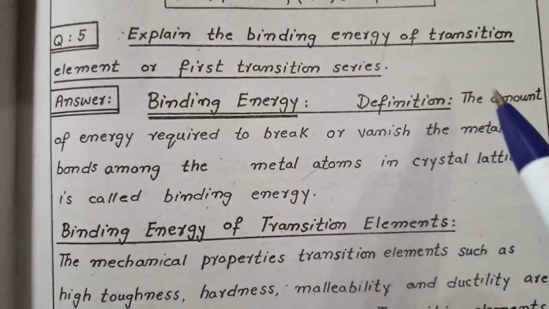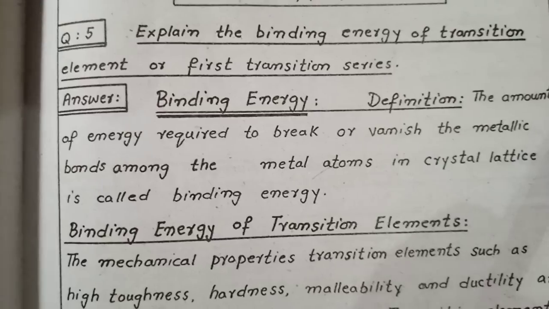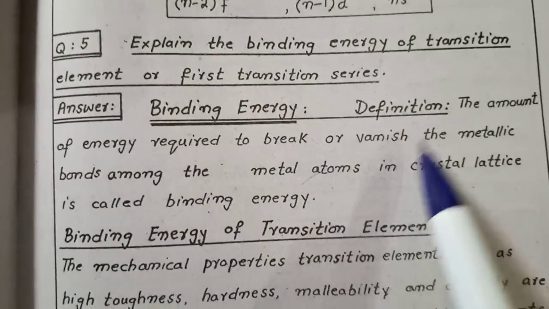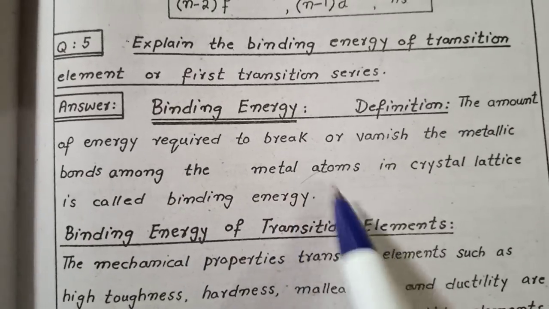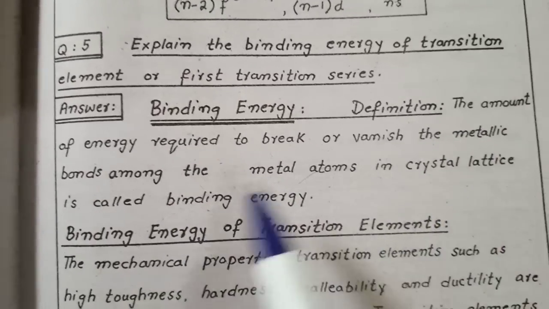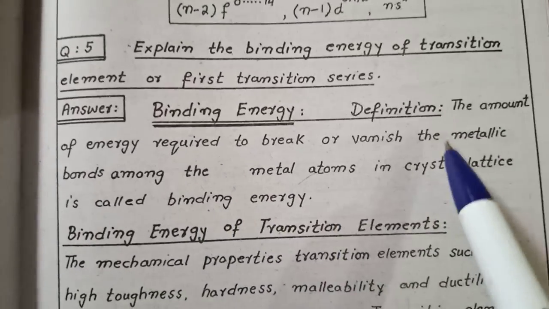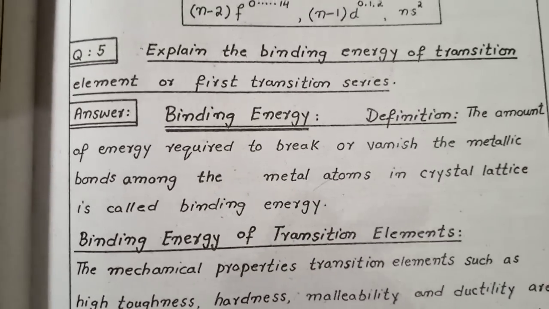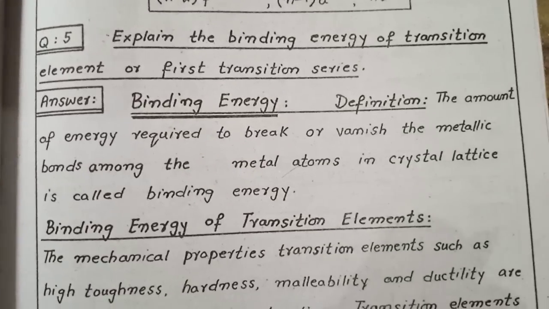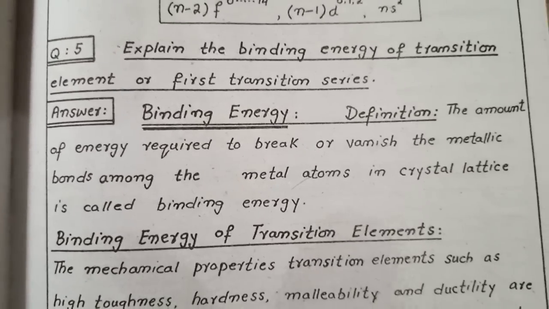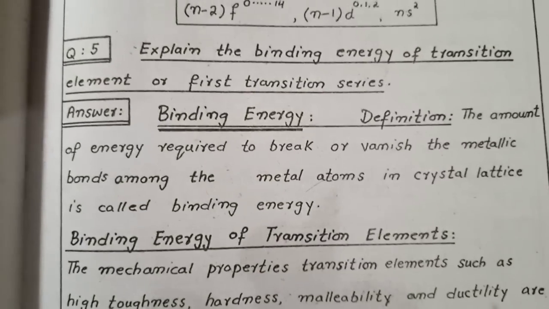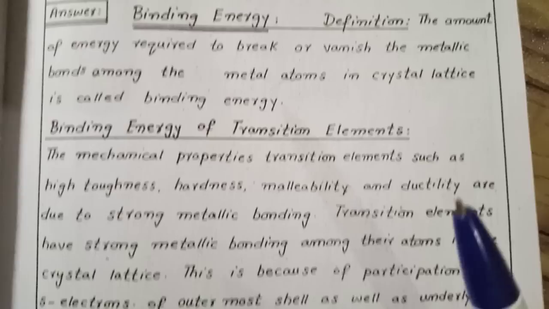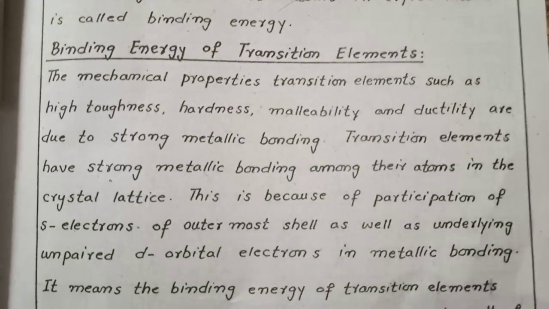By definition, binding energy is the amount of energy required to break or vanish the metallic bond among the metal atoms in the crystal lattice. So basically it is the amount of energy required to vanish the metallic bond among the metal atoms. If there are metal atoms, it is used to break the bond between them. This is called the binding energy. So let's discuss the binding energy of transition elements.